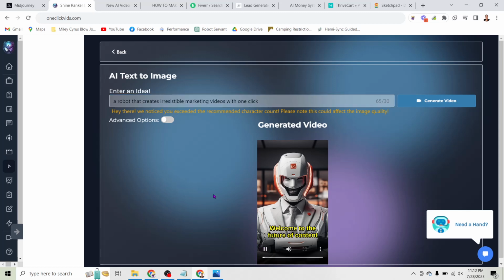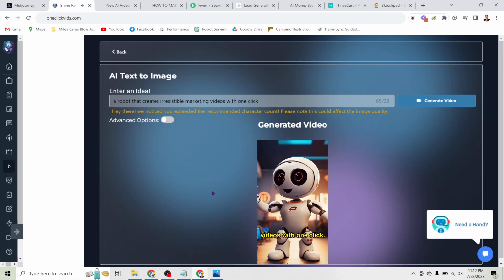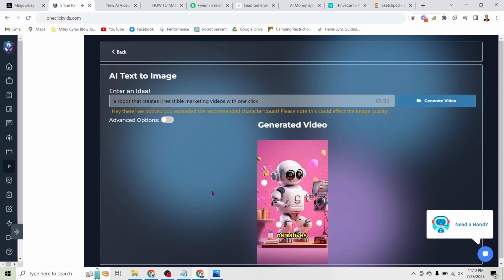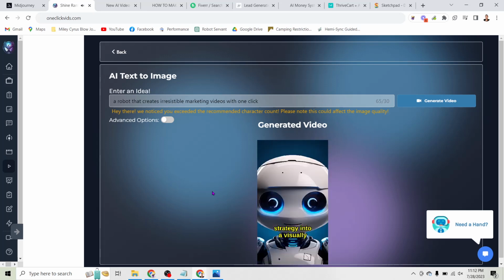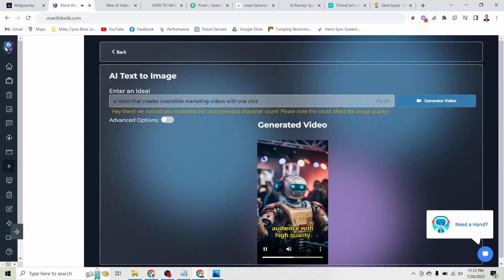Check this out. Welcome to the future of content creation, a robot that creates irresistible marketing videos with one click. Watch how seamlessly it integrates AI technology to generate unique and compelling narratives. With just one click, this robot transforms your marketing strategy into a visually stunning video. It's not just about creation, it's about captivating your audience with high-quality content.